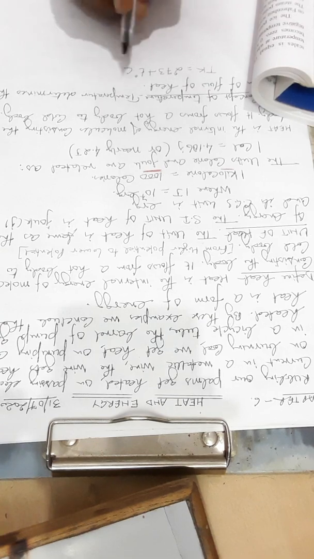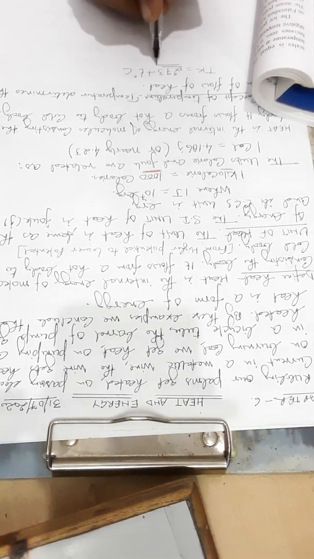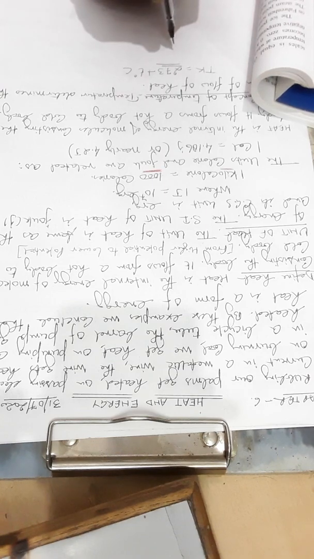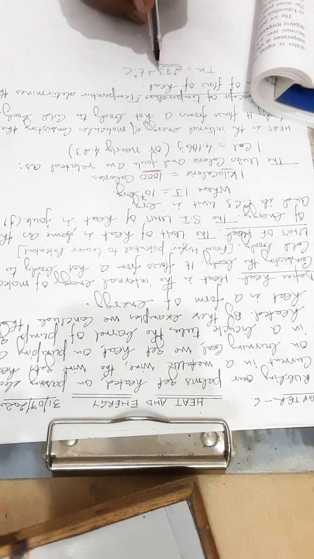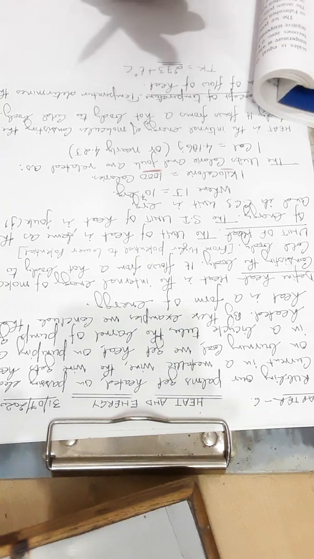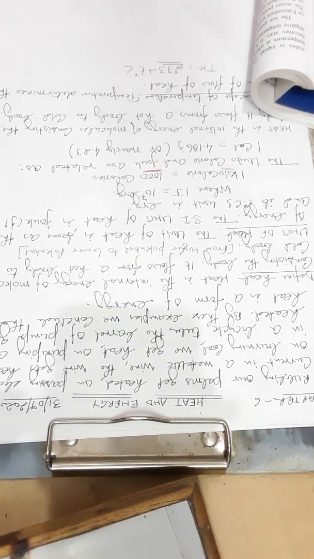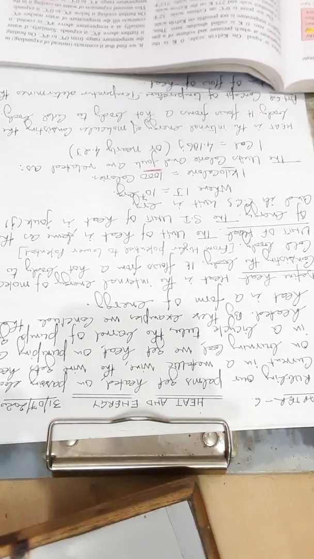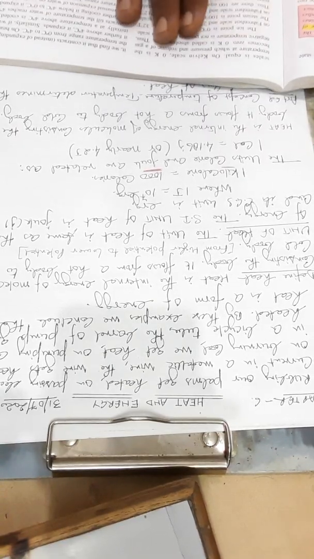By adding 273 to the degree Celsius, it converts into Kelvin. Clear? Actually, a degree on both Kelvin and Celsius scales is equal.